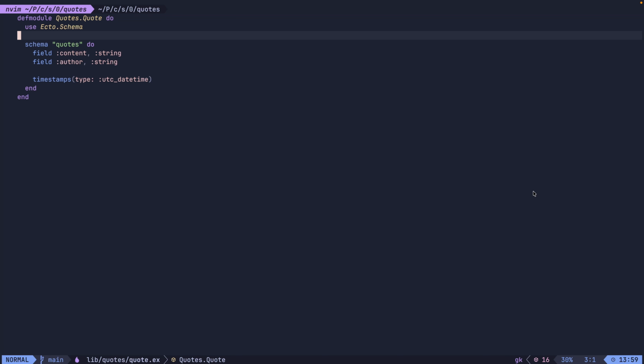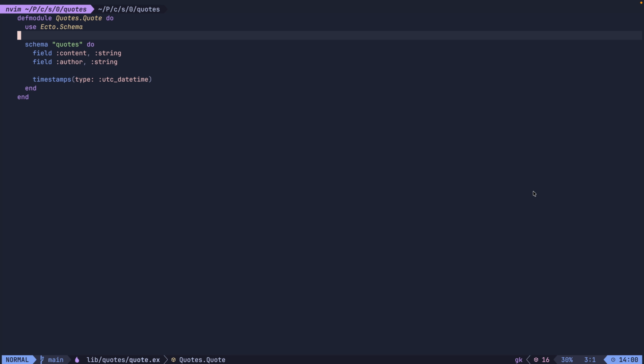Today, I'd like to implement Semantic Search. I have an application that's basically a database of inspiring quotes, and I'd like to search them by their meaning. So I'm not looking for exact words, but rather a piece of text that has similar meaning to the phrase I type in the query field.